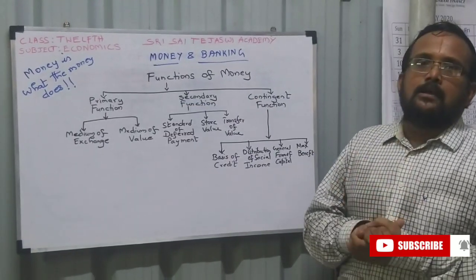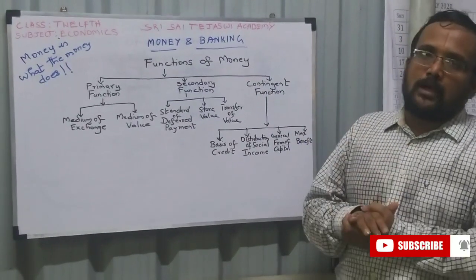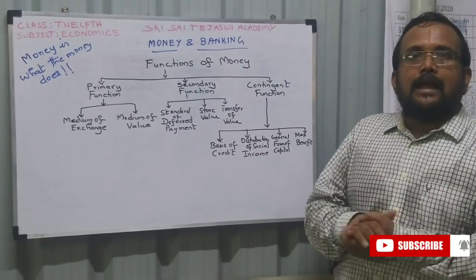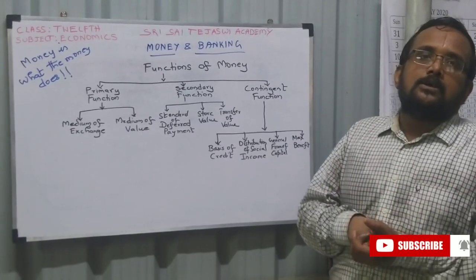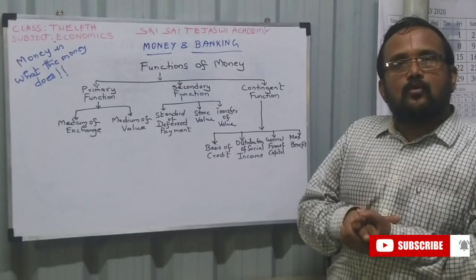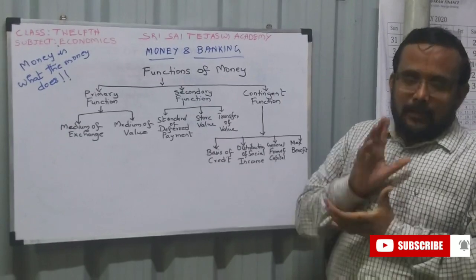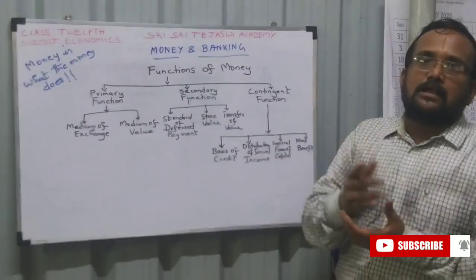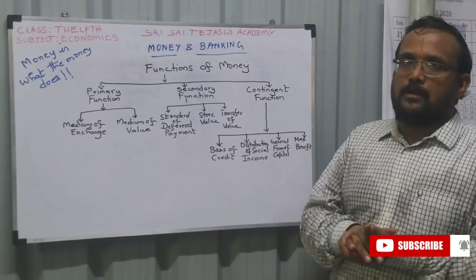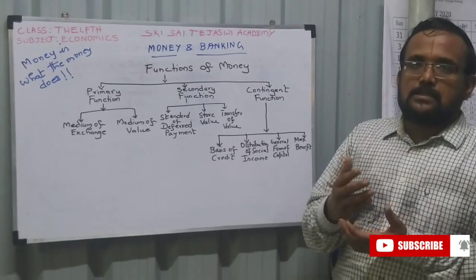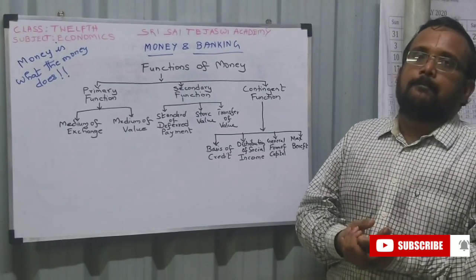So that is fine, but only to some extent. When I cultivate rice, I store it. It is a perishable commodity. I produce so much rice, I cannot consume all the rice or sell the rice at a moment. So I have to store the rice, which I cannot do for a long period. So I have to have a medium of exchange so that I can give that rice and get that medium of exchange. That is called money. That medium of exchange is called money. So this process evolved, and the money came to be.